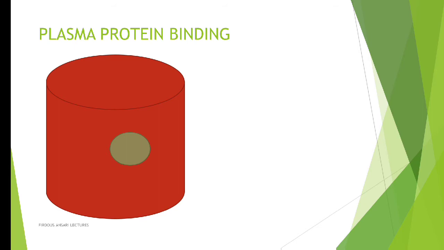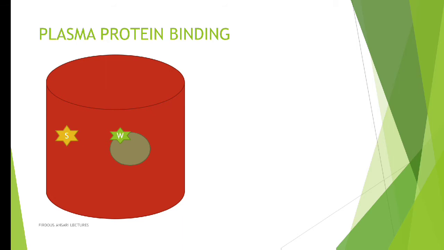And next, suppose we have consumed a drug such as warfarin. Okay, suppose this is warfarin, and warfarin has a very good plasma protein binding affinity. So it is bonded to a particular kind of plasma protein. Now, after consuming warfarin, suppose an individual is facing some kind of bacterial infection and consumes another drug, that is sulfonamide. But unfortunately, both sulfonamide as well as warfarin have the same site of attachment on the plasma protein. Where warfarin has been attached over here, the same is the site for sulfonamide.